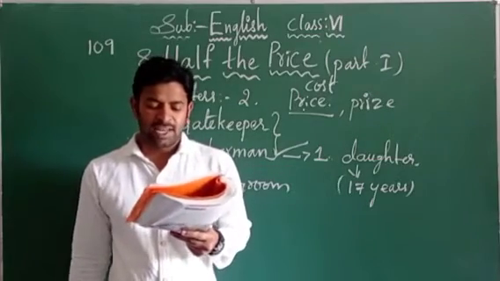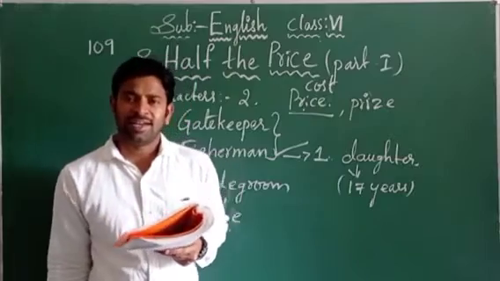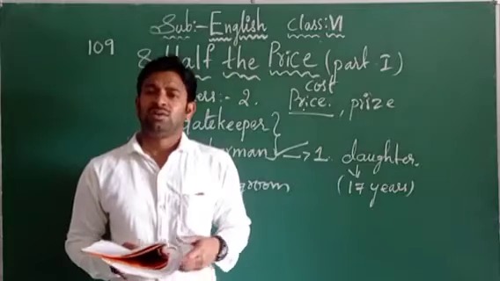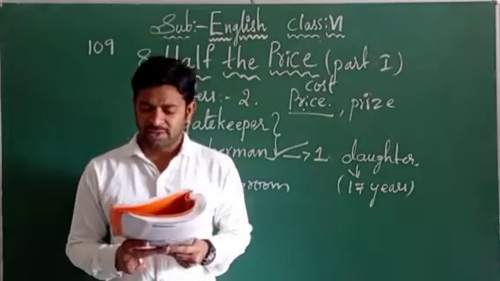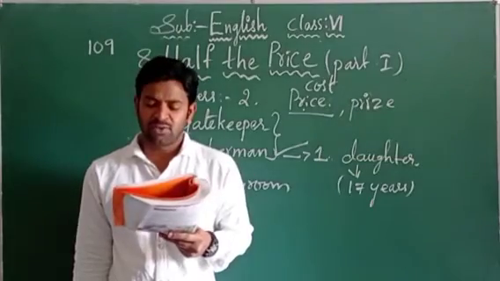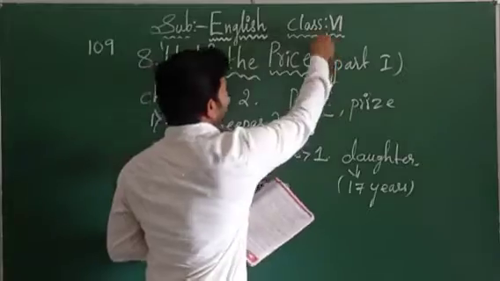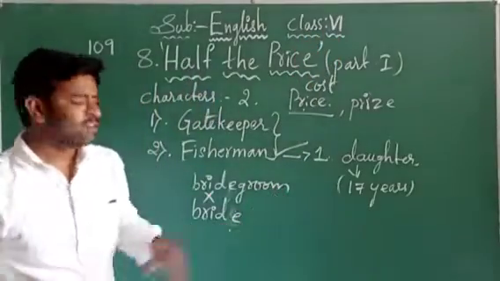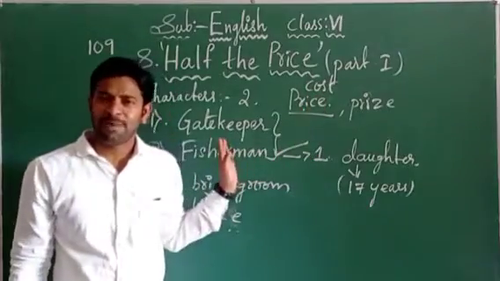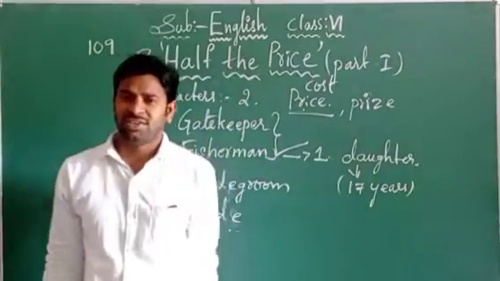Gatekeeper: But still he will certainly pay a good price for it. You are telling that you are simply giving it to the Raja, but the Raja however gives some price for you. Now shall we divide the money between us? Will you give me half the price? The point has come here. So our main topic is dealing with half the price. Now the gatekeeper is asking the fisherman for half of the price of the fish.